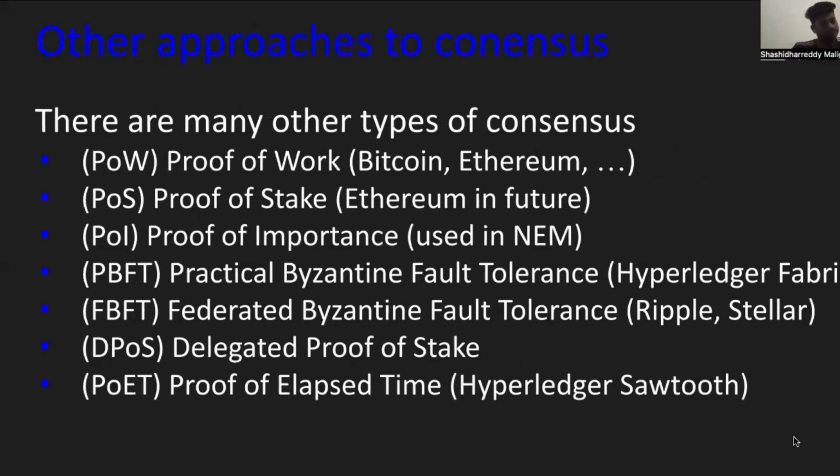Other approaches to consensus: there are many types of consensus algorithms. Proof of work is used in Bitcoin and Ethereum, and proof of stake in Ethereum in the future. As we discussed before, Ethereum is in the process of moving from proof of work to proof of stake because of some of the benefits of proof of stake. Others include POI, proof of importance; PBFT, practical Byzantine fault tolerance; FBFT, federated Byzantine fault tolerance; DPoS, delegated proof of stake; and PoET, proof of elapsed time.